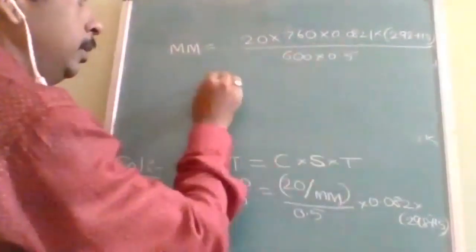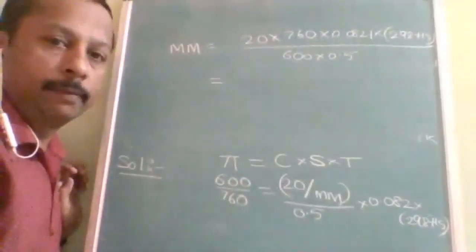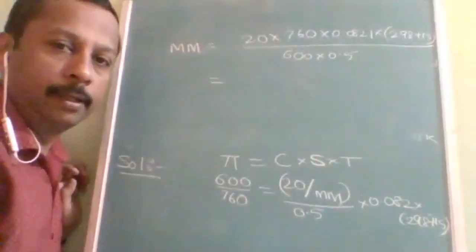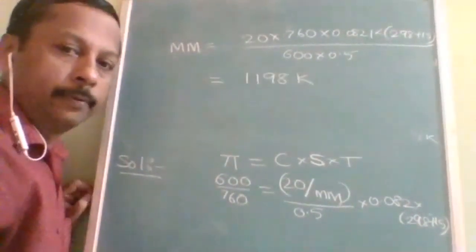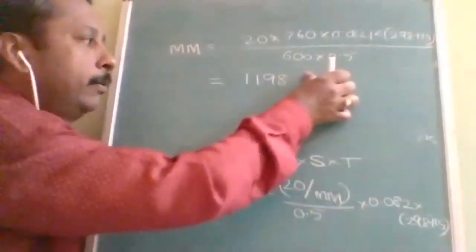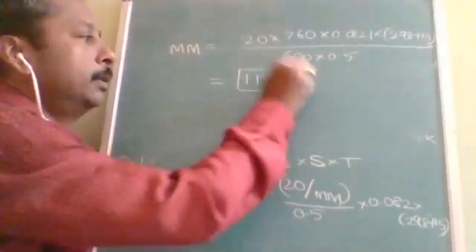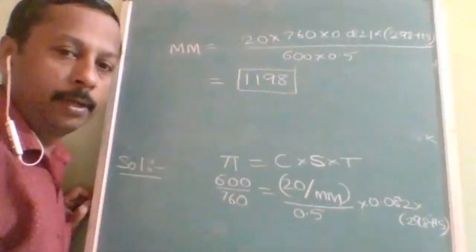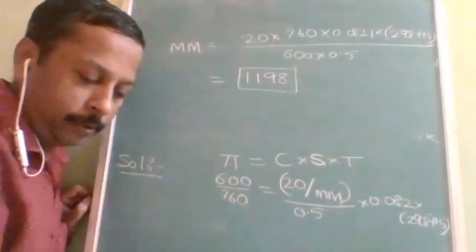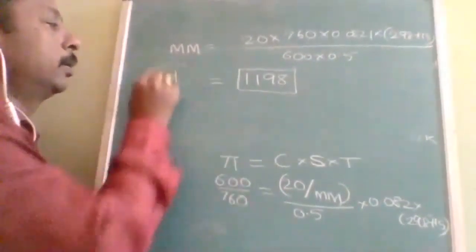On simplifying, you will get the final answer. The final answer is approximately 1198. Molecular mass is 1198. Accordingly, you can select which option is correct. D option is correct.